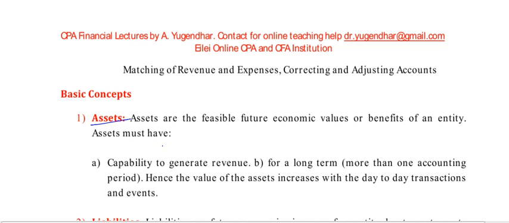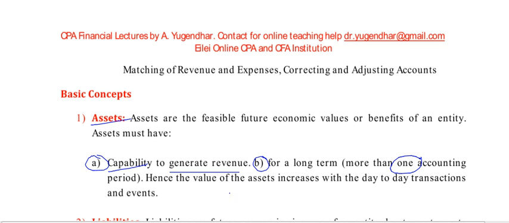Each asset must have two characteristics, A and B. Asset must have a capability to generate the revenue. Without generating any revenue, we will not consider it as an asset. Those are the non-performing assets. Assets which are creating the revenue for the company are only considered as real assets. And asset must be retained in our business for a long time, more than one accounting year, and must generate revenue for the company.